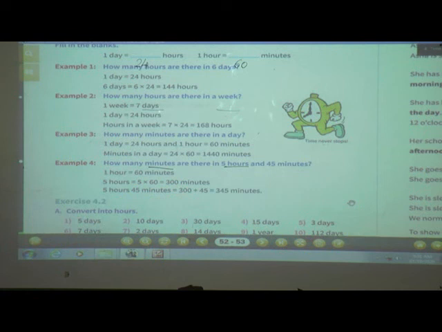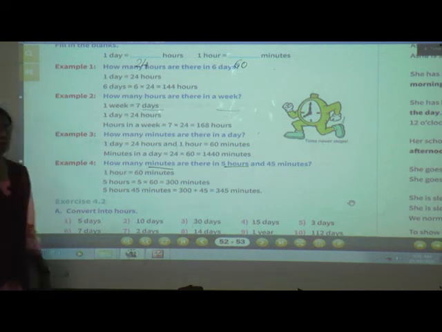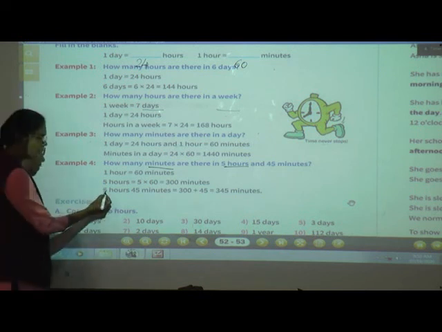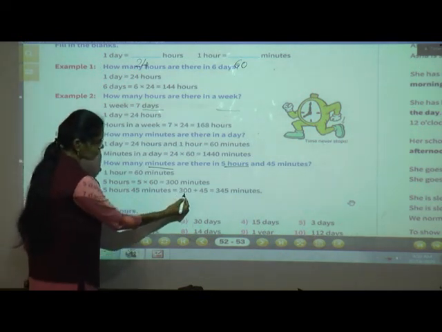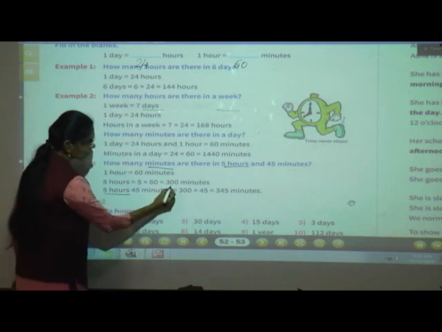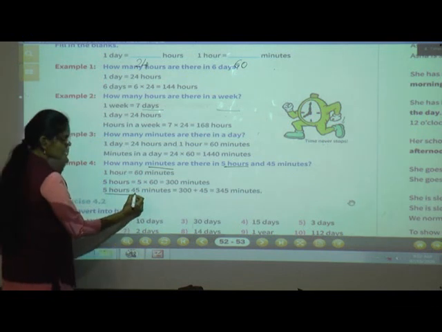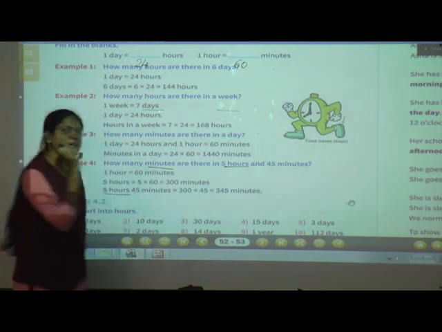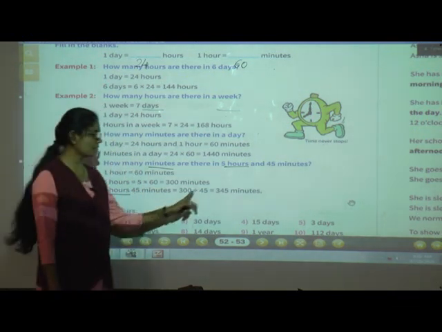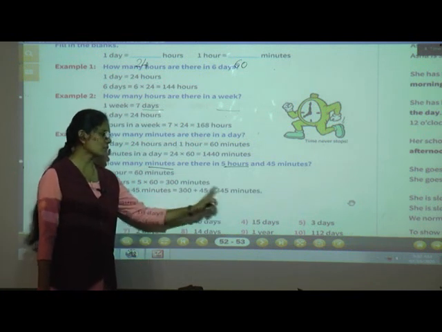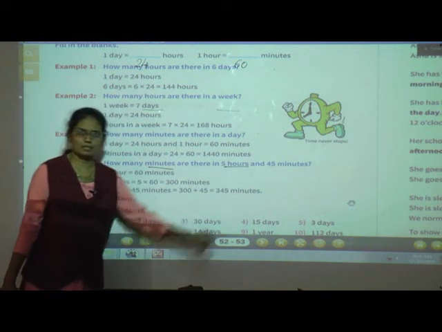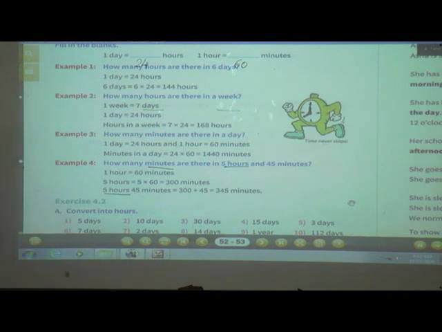Now our question is, 5 hours and 45 minutes is equal to how many minutes? So here we will write 5 hours 45 minutes is equal to. Now 5 hours is equal to 300 minutes, so here we will write 300 plus these 45, we just add. So 300 plus 45 is equal to 345 minutes. Understood? Shall we move to the next exercise?